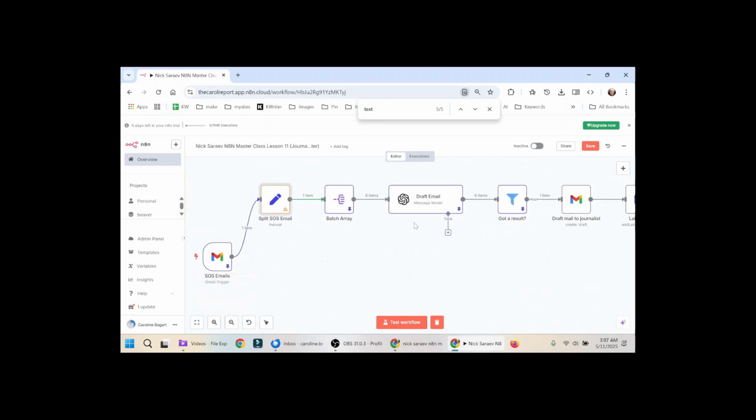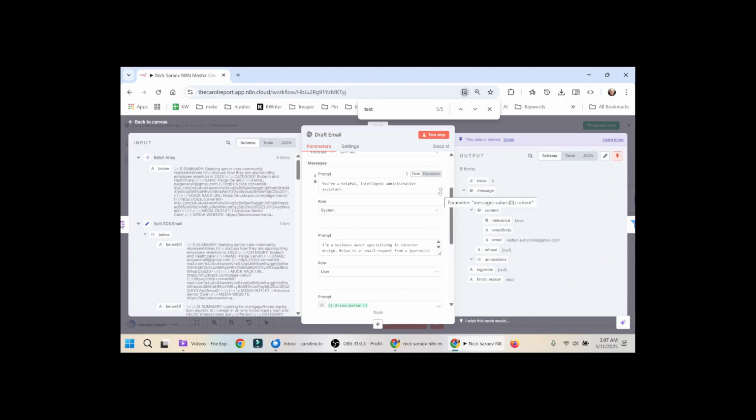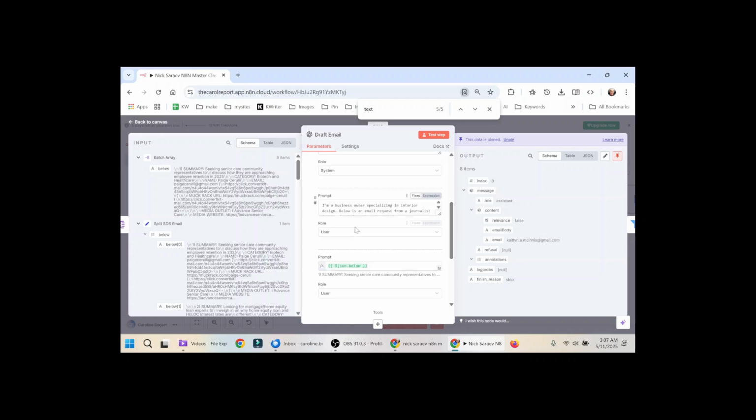So the next node is OpenAI message a model. The resource is text, operation message a model. Model is GPT-4o. The first prompt, first message has a role of system. And the prompt is you're a helpful, intelligent administrative assistant. The second message is a user role, and this entire thing is in the link in the description.